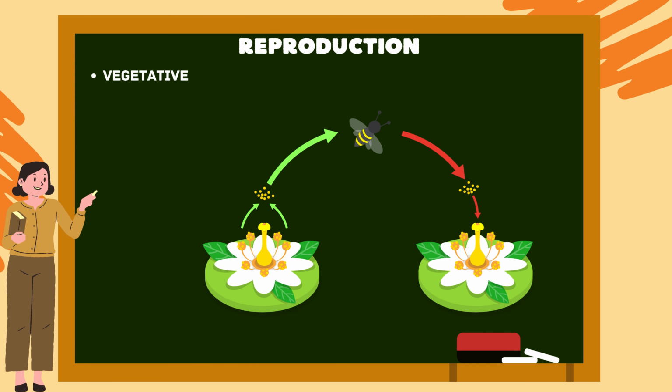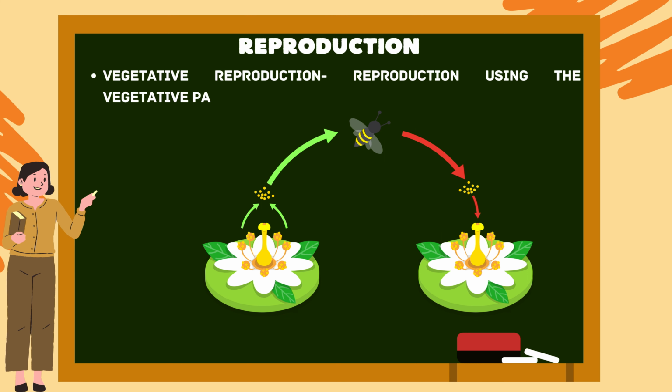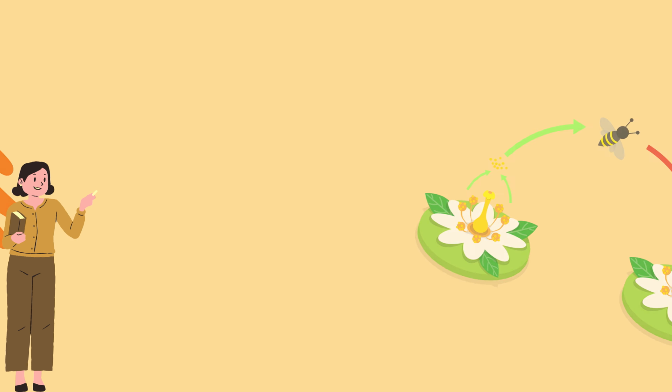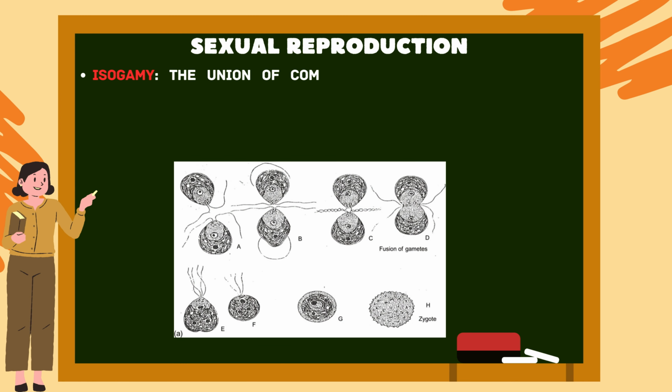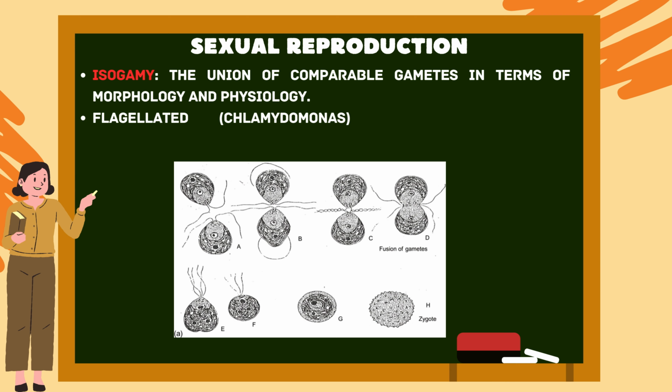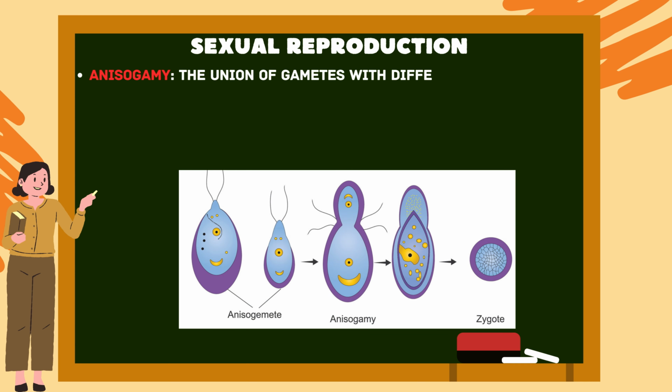Reproduction. Reproduction is the production of offspring. Vegetative reproduction is done through vegetative parts. There are different types of parts used in reproduction: fission, fragmentation, budding, tubers and gemmae. Sexual reproduction: isogamy is the union of comparable gametes in terms of morphology and physiology. Flagellated and non-flagellated gametes are examples of isogamy. Sexual reproduction, anisogamy: the union of gametes with different morphologies and physiological profiles.